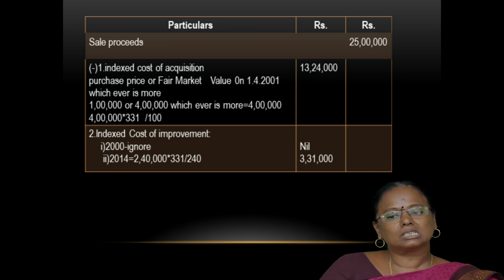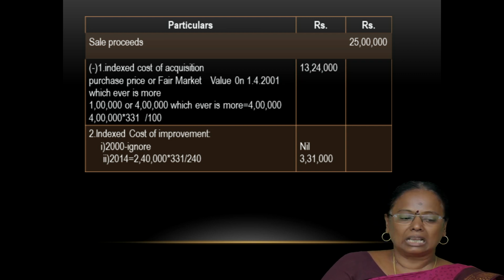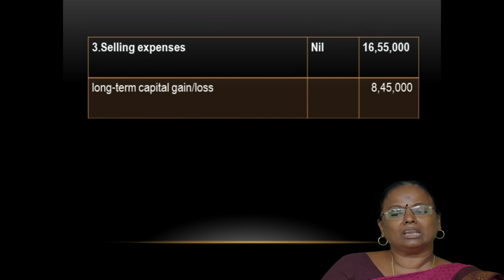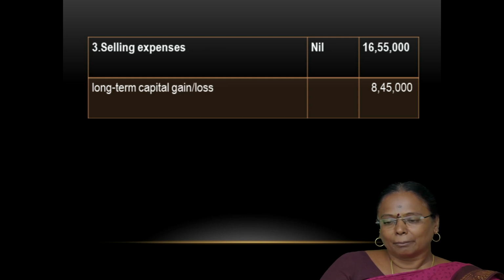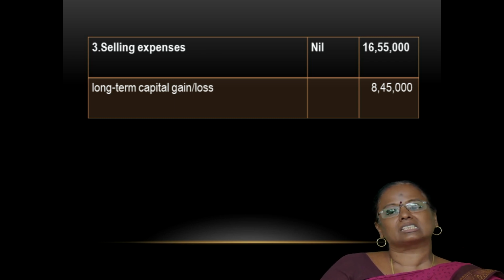So the sale proceeds are 25,00,000. From that, the indexed cost of acquisition is 13,24,000 and the indexed cost of improvement is 3,31,000. The cost of acquisition and cost of improvement combined are 16,55,000. If you deduct that from the sale proceeds of 25 lakhs, we obtain 8,45,000 rupees as the long-term capital gain. In this problem, there are no expenses incurred on transfer of the asset, so it is taken as nil.